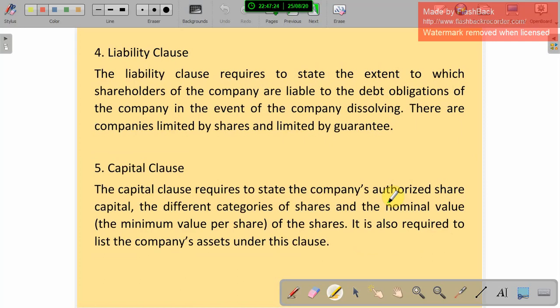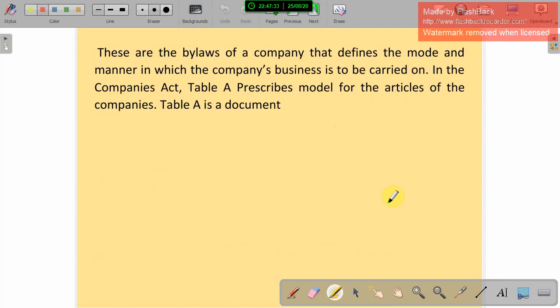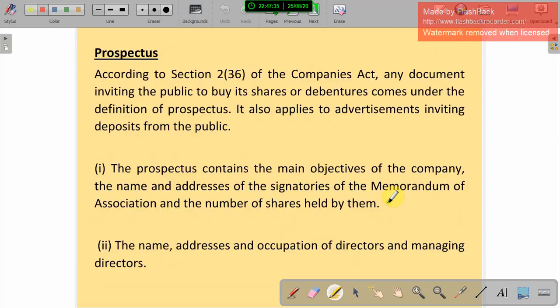The Articles of Association contain the rules and regulations for the members. And the prospectus, when they are inviting shares and debentures from the people, is like an advertisement. So these are the three documents that should be maintained by companies. This covers the joint stock companies.